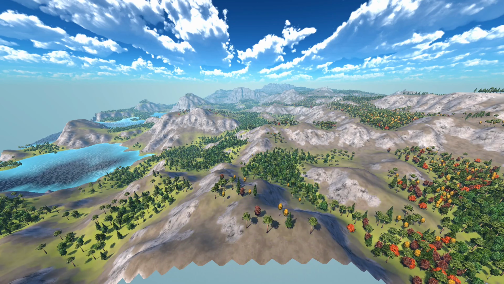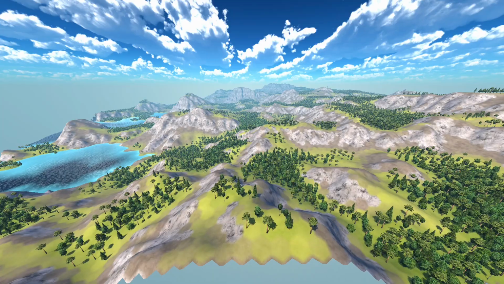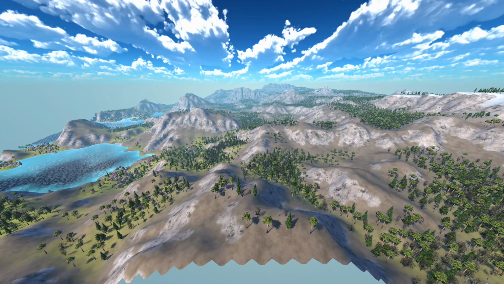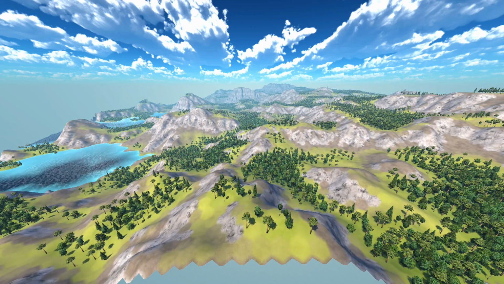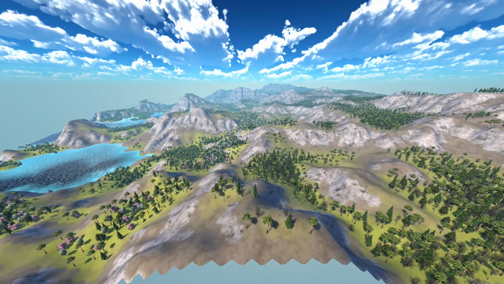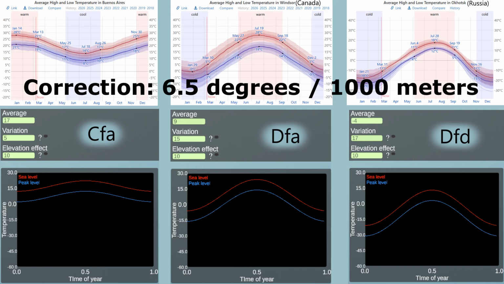The newest version of Mundus Vivus, that being version 0.10, adds dynamic temperature variations. With varying temperatures, I can now model summer-winter cycles. This makes the world feel more alive and will enable more complex gameplay features going forward. Temperatures are modeled as a trigonometric function over the year, with a linear negative offset with elevation. In the real world, temperatures drop approximately 0.5 degrees for every 1,000 meters of elevation.